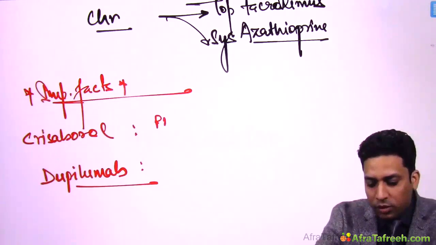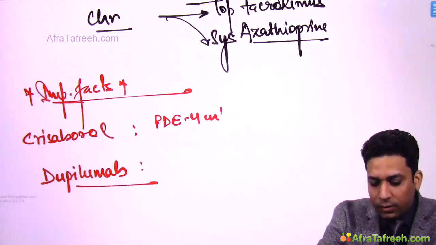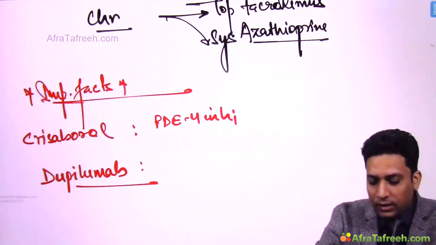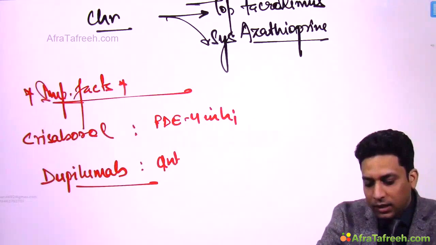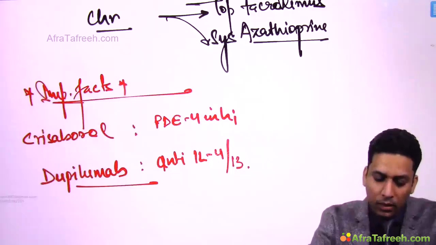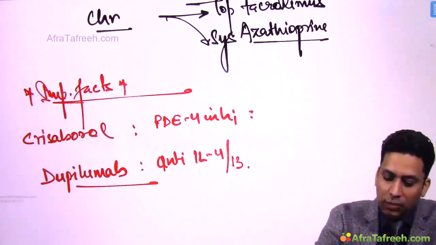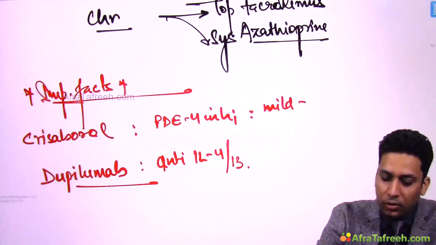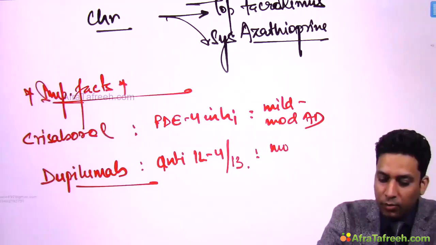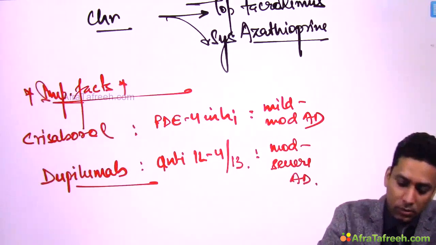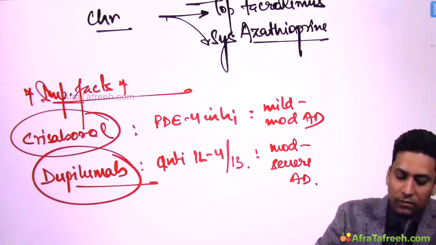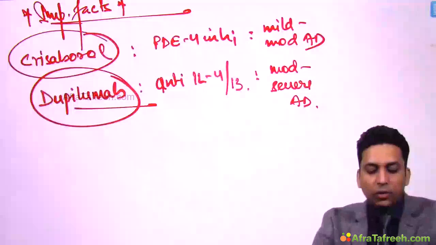Crisaborole is a phosphodiesterase 4 inhibitor, and dupilumab acts against interleukin 4 and 13. Crisaborole is approved for use in mild to moderate atopic dermatitis, while dupilumab is approved for moderate to severe atopic dermatitis. So these are two recent drugs which are used in atopic dermatitis.